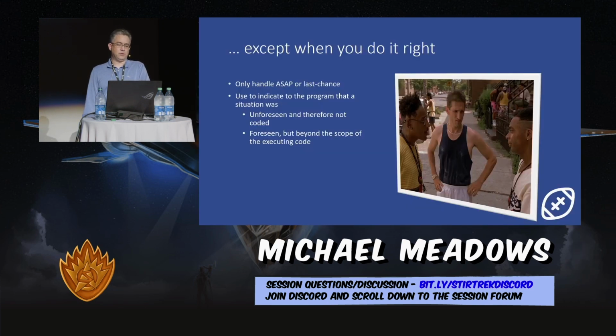So how do we do it right? I would assert that there's only 2 times when we can handle an exception. The first time is as soon as possible. So we catch the exception if we know what to do with it, and then we bring it back into our normal programming control structures.